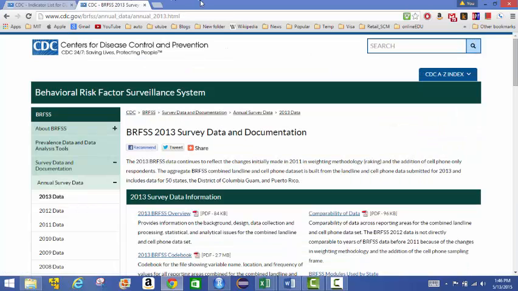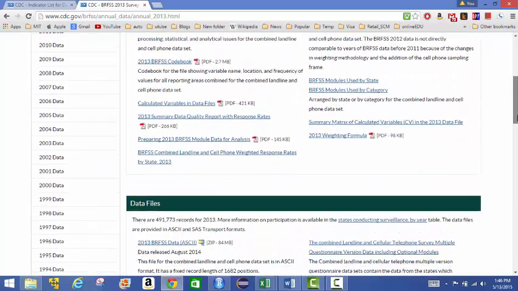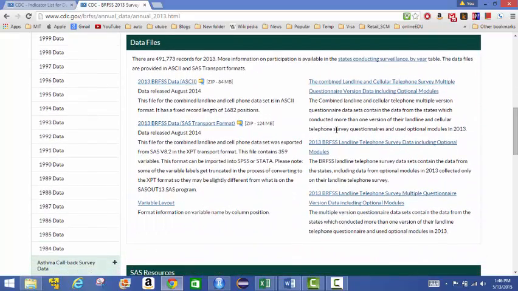So the data for the second set of analysis is from, again, the CDC website. This is the link, annual2013.html. And this is the 2013 annual survey data. And this is the file that we want. Scrolling down to data files, the 2013 BRFSS data. This is the SAS transport format. It's in XPT. It's a .xpt file.